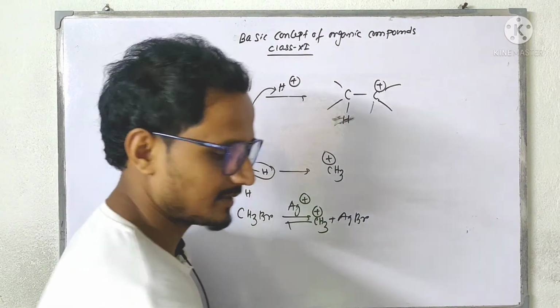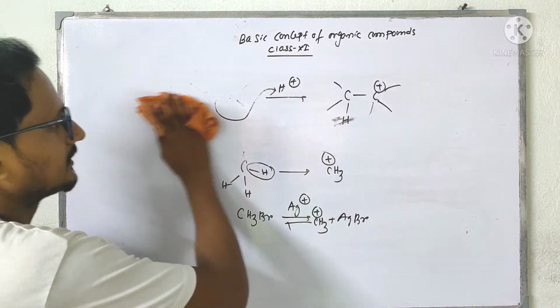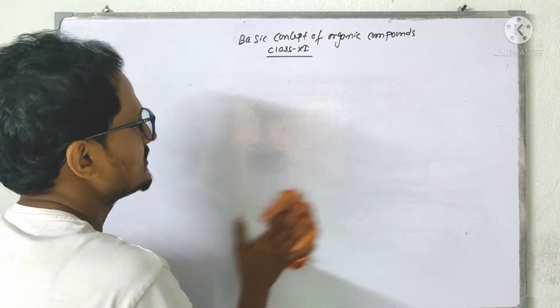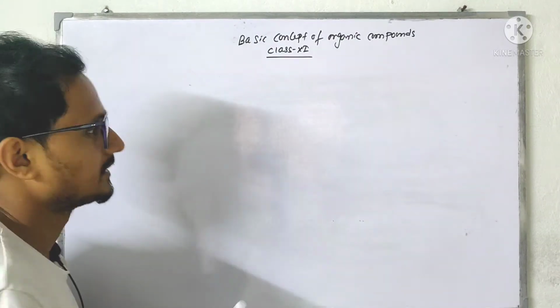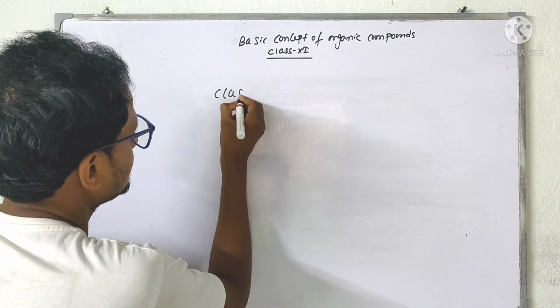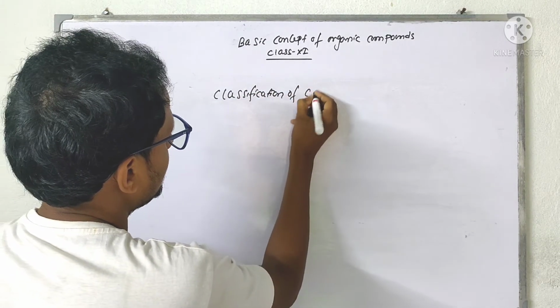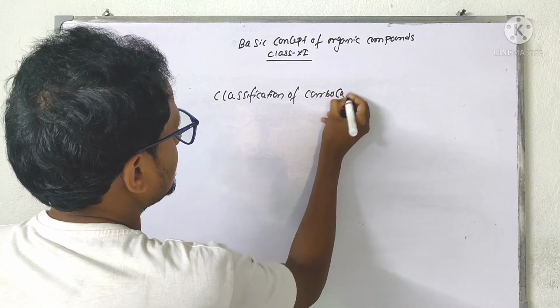Now we will discuss the stability of the carbocation and the classification of the carbocation. Classification of carbocations.